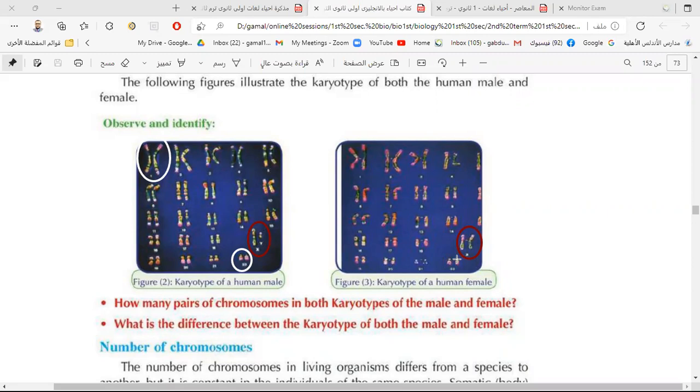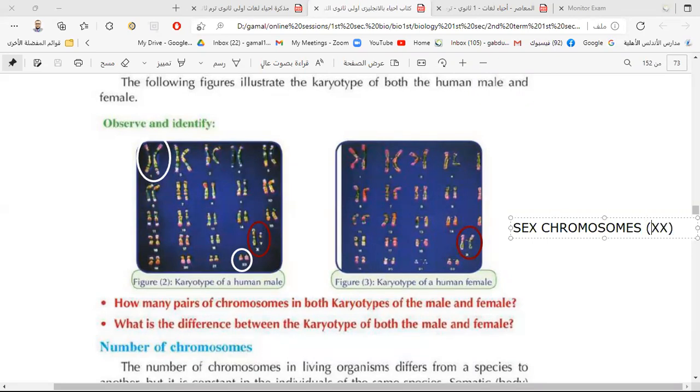The female's pair number 23 is called the sex chromosomes. The sex chromosomes in the female are similar. They are X and X, similar in shape.